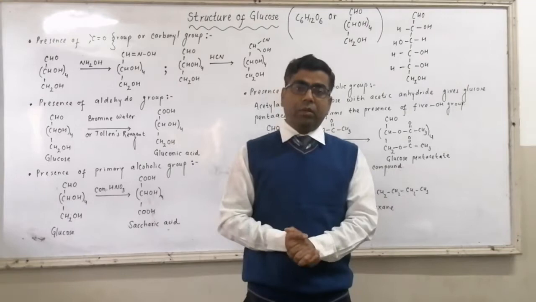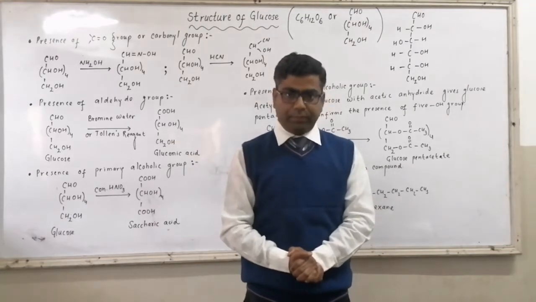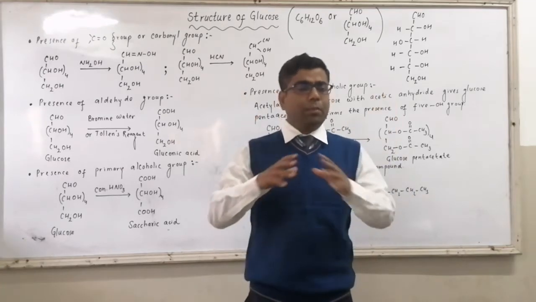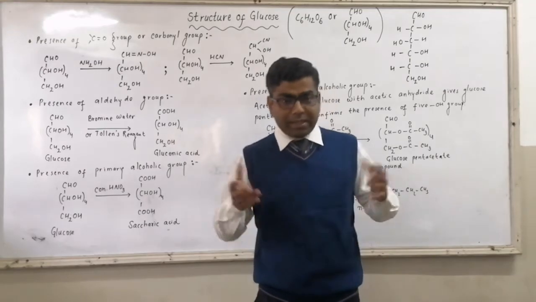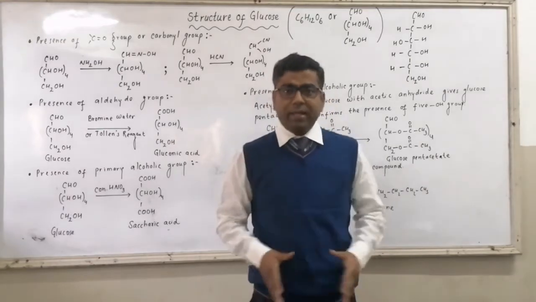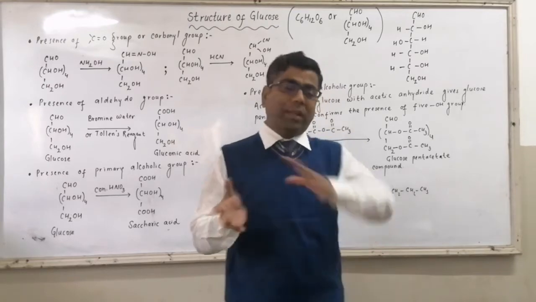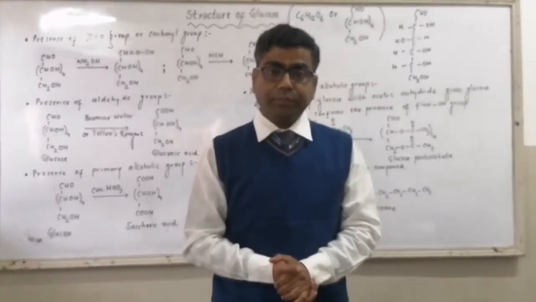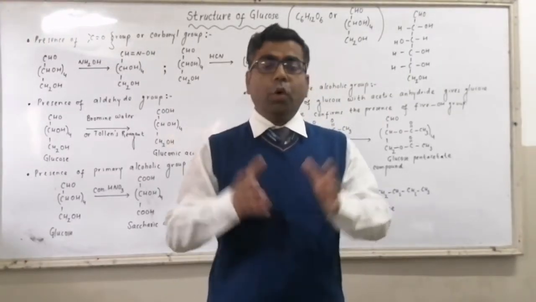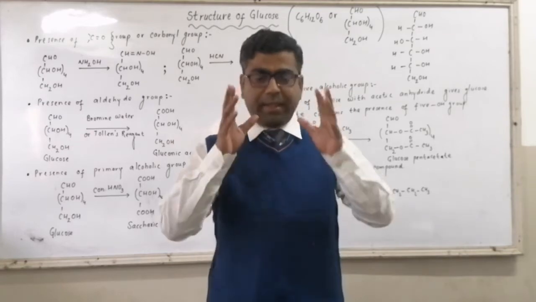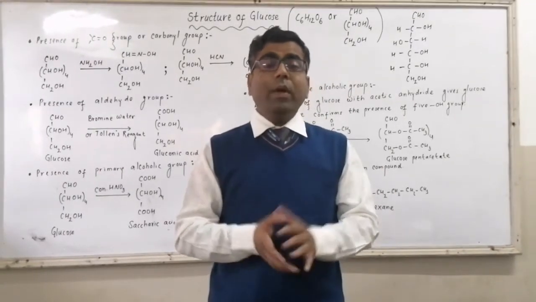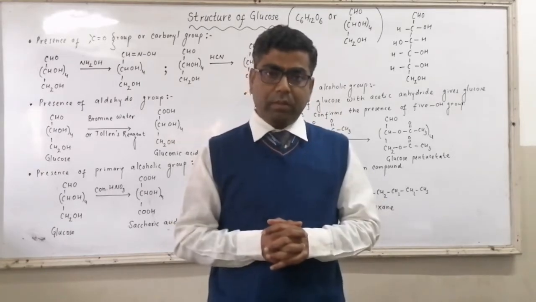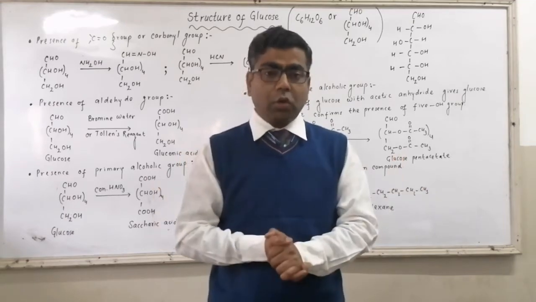You know it very well that glucose is a type of monosaccharide. The simplest carbohydrates are called the monosaccharides, or we can say the carbohydrates which do not undergo further hydrolysis reaction are called monosaccharides. Glucose contains 6 carbon atoms with aldehyde group as the main group or the principal group. That's why glucose is also called aldohexose.